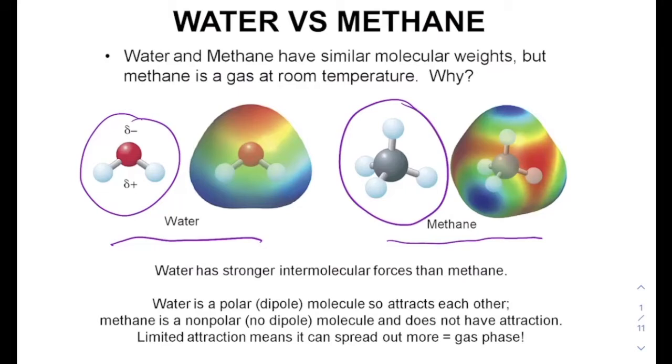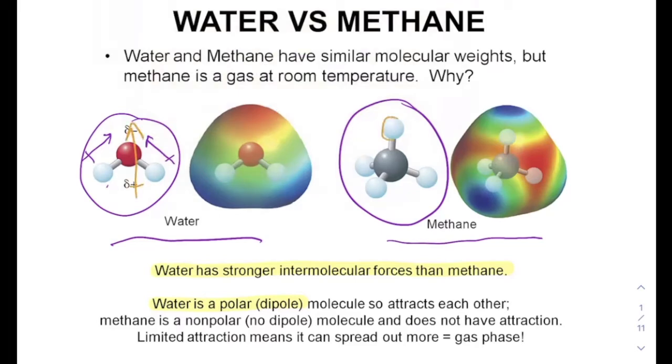And in this chapter, we will talk about the different intermolecular forces that exist between molecules. Water has stronger intermolecular forces than methane. Water is polar. If we recall when we talked about Lewis dot structures and polarity, the hydrogens are partial positive and the oxygen is partial negative. And so in each case, we have this kind of dipole. And if we think about the molecule as a whole, we would say this does have a dipole, and the overall dipole looks like this.